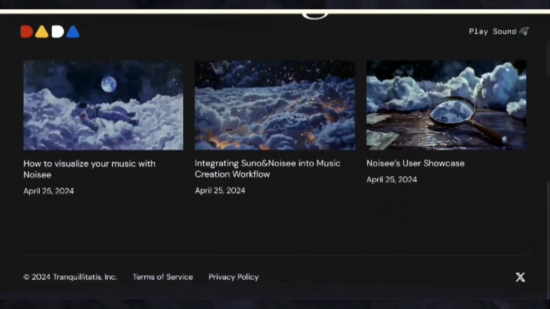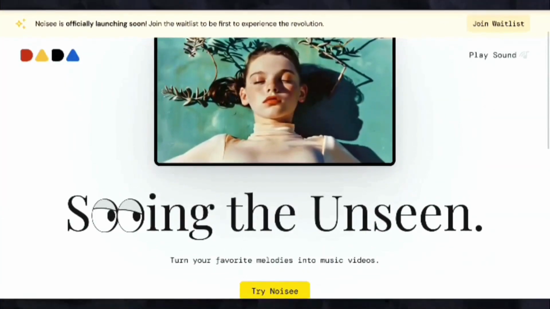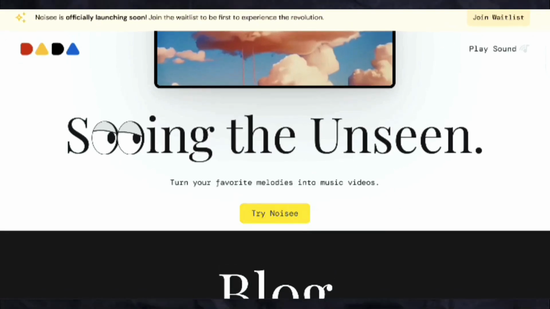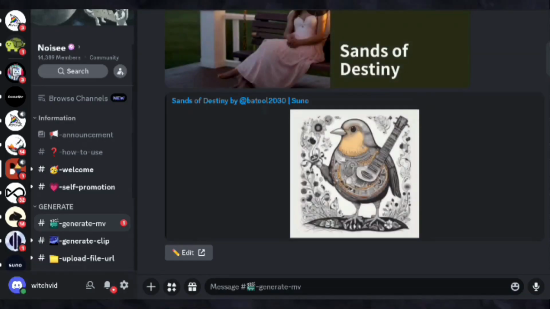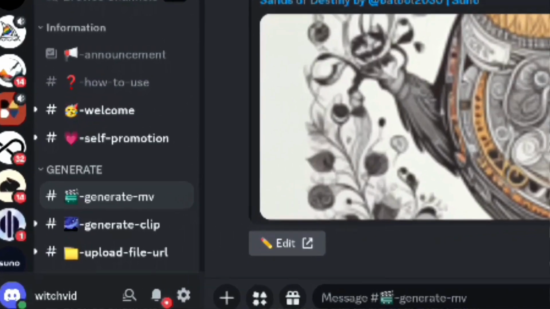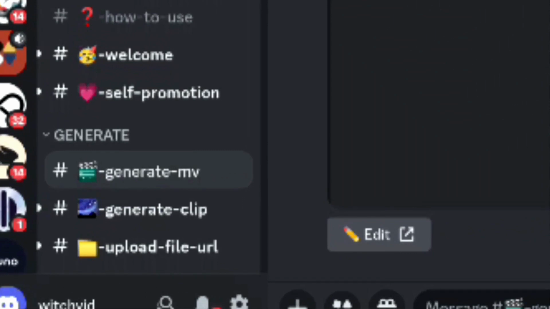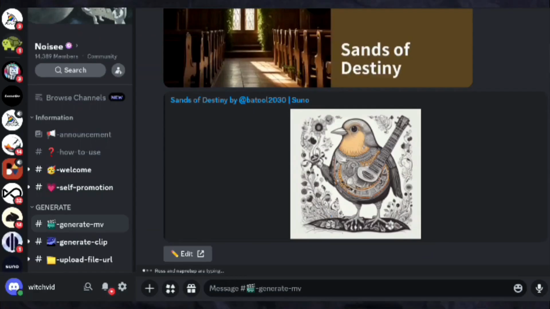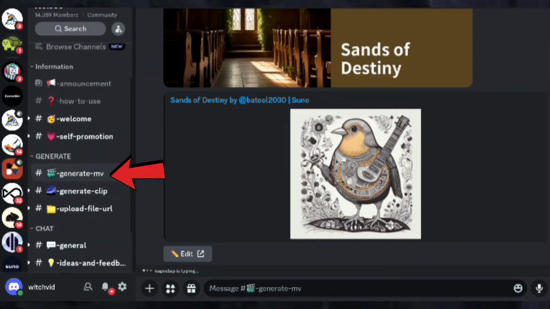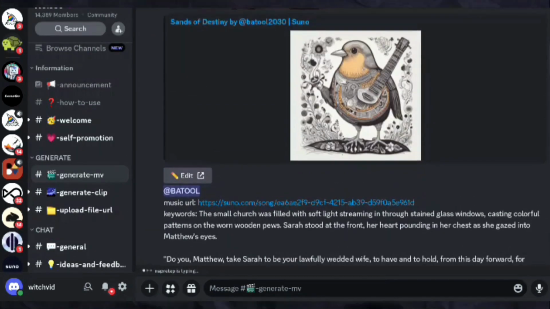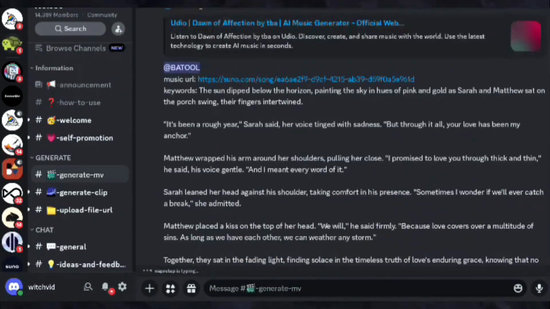Just click on Try Noisy, and you'll be redirected to their Discord server. Right now, this feature is only available in Discord. So once you're in Discord, you'll see two options on the left side: Generate Music Video and Generate Clips. Essentially, this tool works similar to a regular text video generator. So click on Generate Music Video here, and you can see how people are generating their videos and get ideas from them.